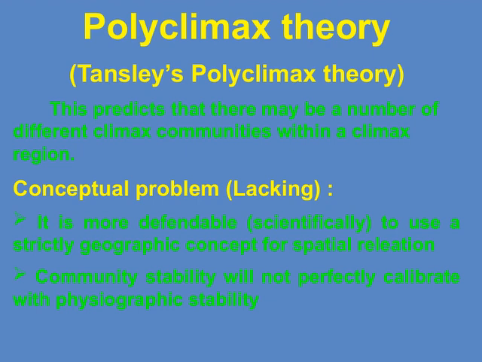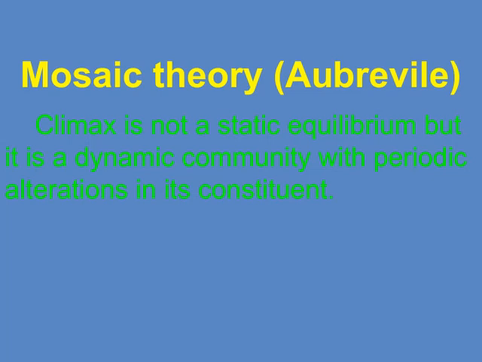Connecting this back to the overall theme, understanding these nuances helps us appreciate the complexity of ecological stability and how different models attempt to explain the diversity of climax communities in nature. Let's take a closer look at the mosaic theory, which is associated with Aubreville. What this idea emphasizes is that a climax isn't actually a static point of equilibrium. Instead, it's more like a dynamic community that's constantly evolving. There are periodic changes and alterations in its components, meaning the community is always in flux.